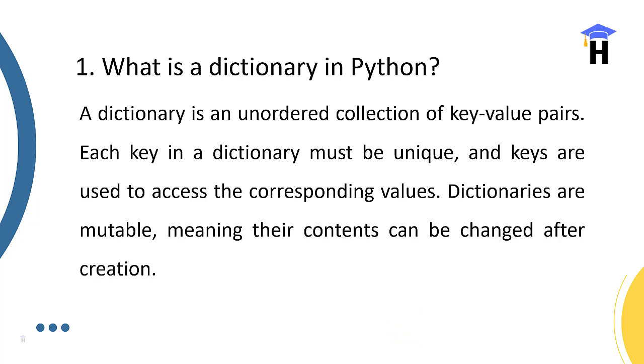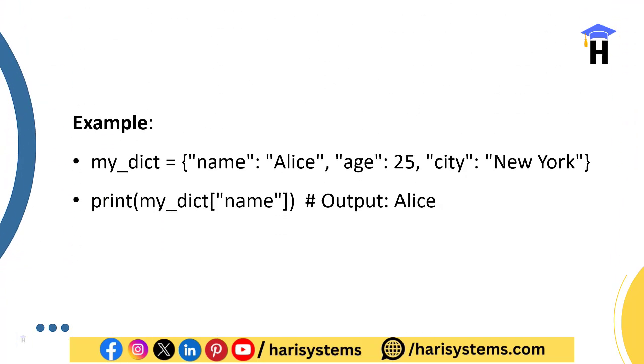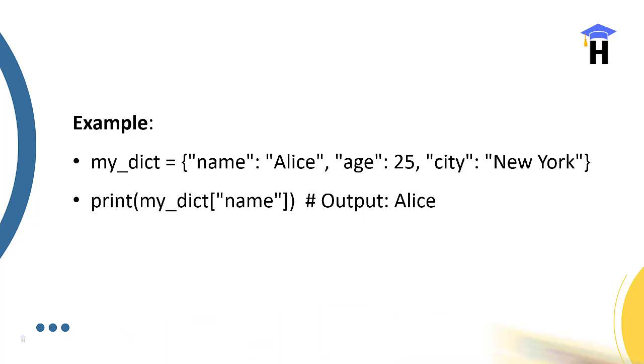Dictionaries are mutable, meaning their contents can be changed after creation. Just as with a list, once it is created we can modify, update or add, and these changes are possible in a dictionary too. So you have to explain it that way. A dictionary is an unordered collection of key-value pairs. Each key must be unique and keys are used to access the corresponding values. Dictionaries are mutable, meaning they can be changed after creation. See the example of how a dictionary is created in Python.